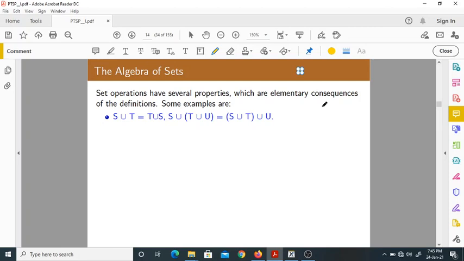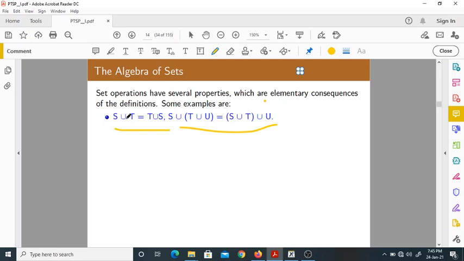Now let us see some algebra of sets, the elementary consequences of the definitions. Here S union T is the same as T union S. What is it called? Commutative property. Now what is this property called? S union T, union U, equals S union, T union U. It is called the associative property.